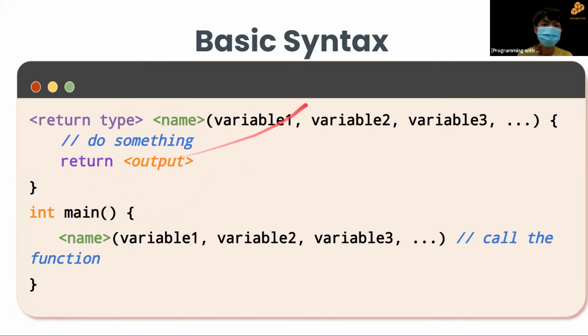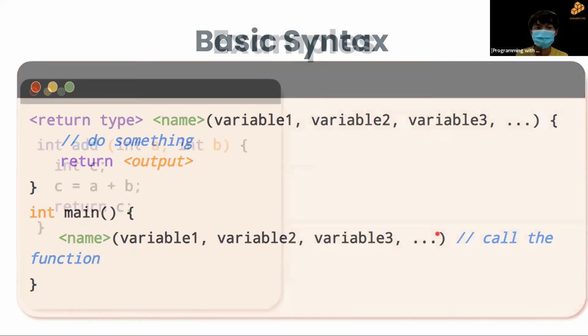And to actually use the function, we need to go to int main. Notice that up until now, you have been doing all your code inside int main. Functions are actually written outside of int main. In order to use the function inside main, you write the name of the function, then put the round brackets and input the inputs accordingly. We can see this in the example later on.